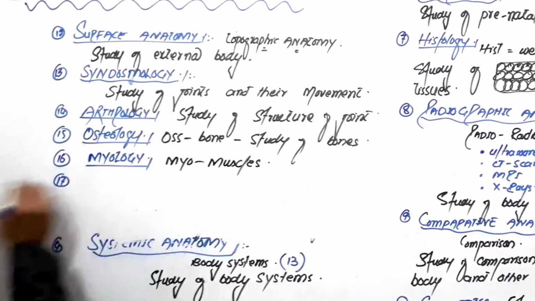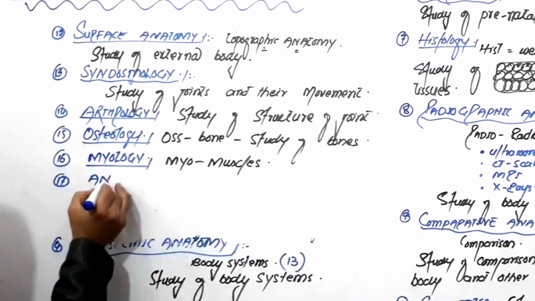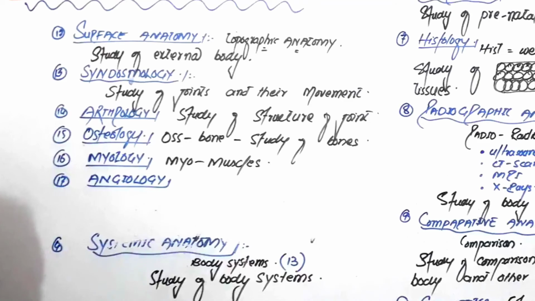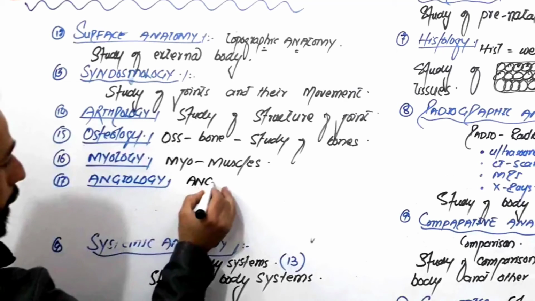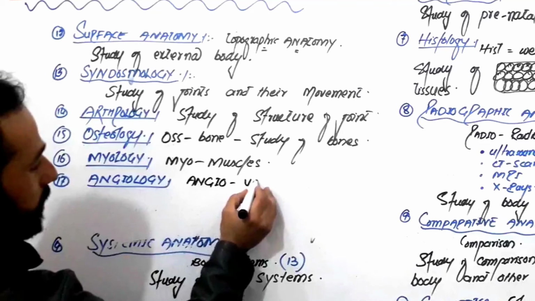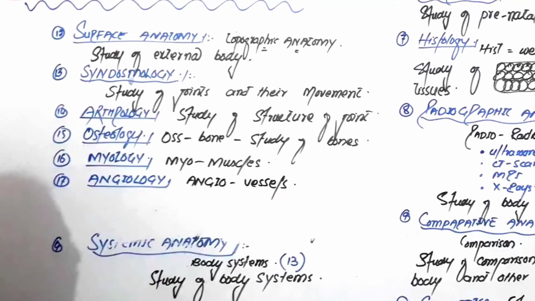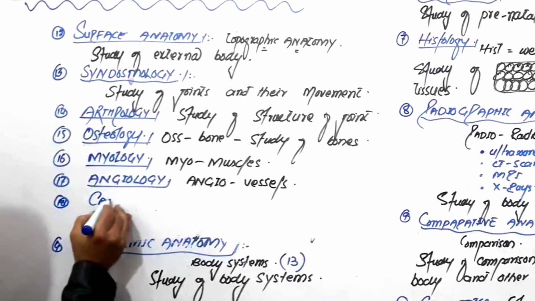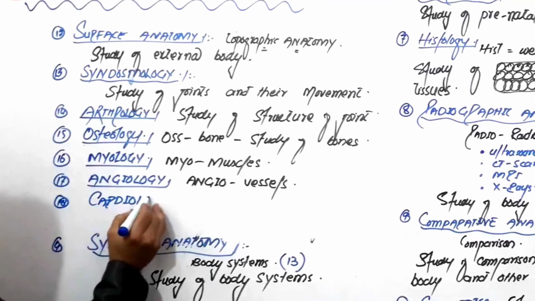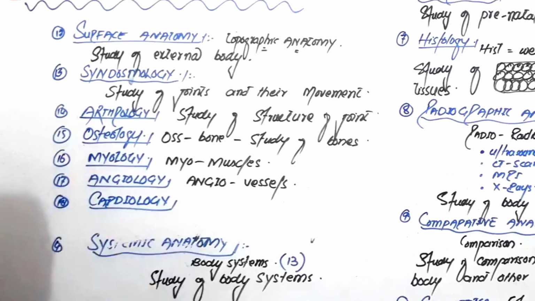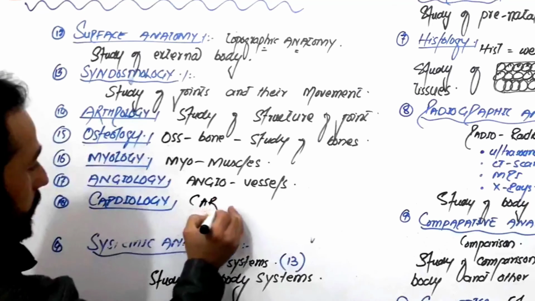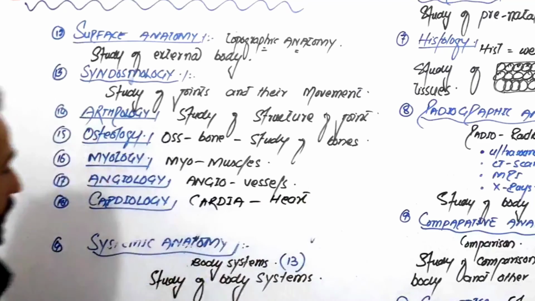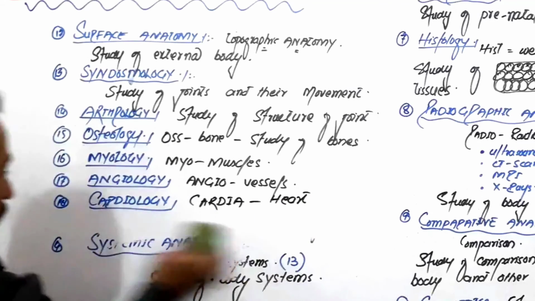Then we have another branch that is called angiology. Logos means study, and angio means vessels, blood vessels. So study of blood vessels is called angiology. Number 18, we have cardiology. Cardia means heart. So study of heart is called cardiology, right?